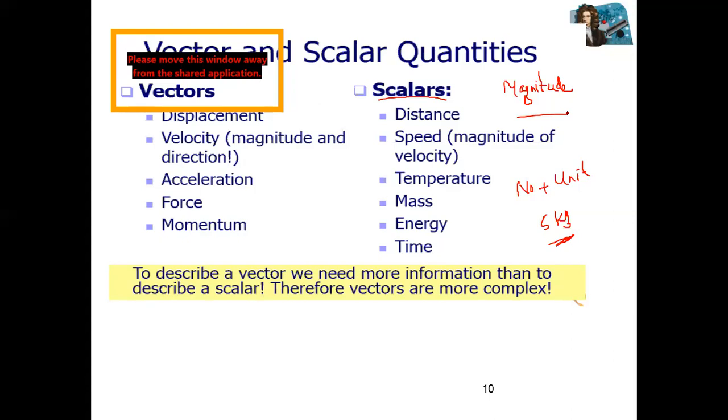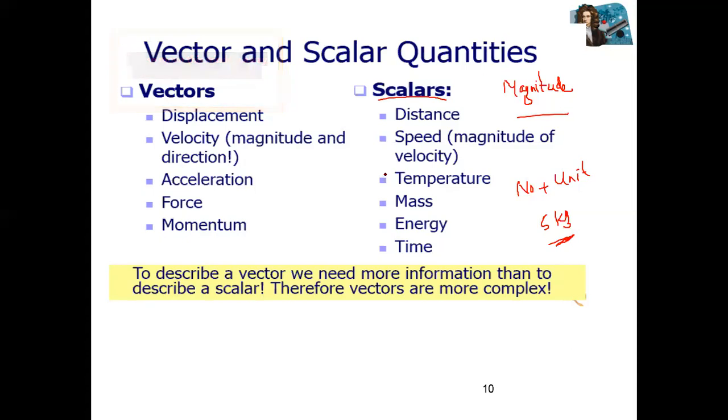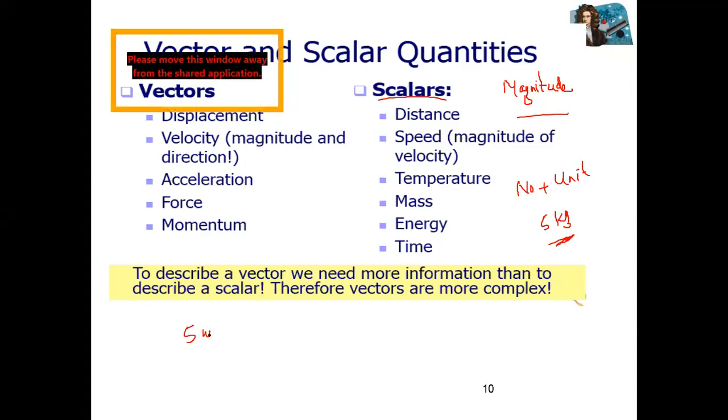But for vector quantities, to specify a vector quantity we need two things. One is magnitude, second one is direction. You know magnitude is a number plus a unit, like you can say acceleration is 5 meter per second. So 5 meter per second is a magnitude. Plus we need what? We need direction.